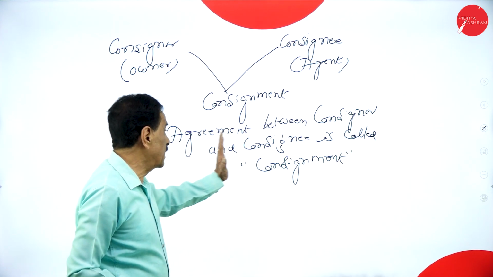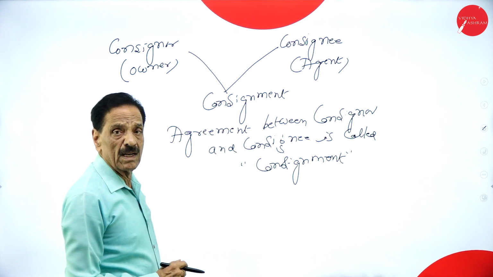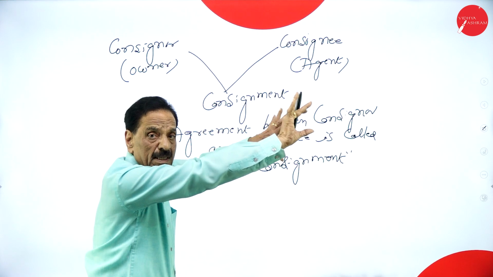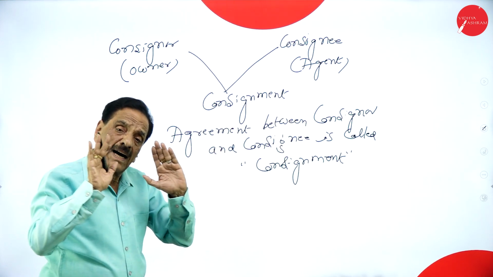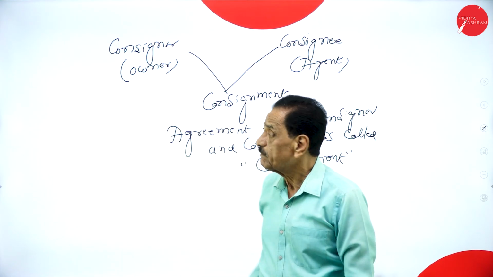So whatever agreement between the consignor and consignee is called consignment account. Consignor is the owner, consignee is the agent. Whatever the agreement that takes place between the consignor and the consignee, we call this consignment.